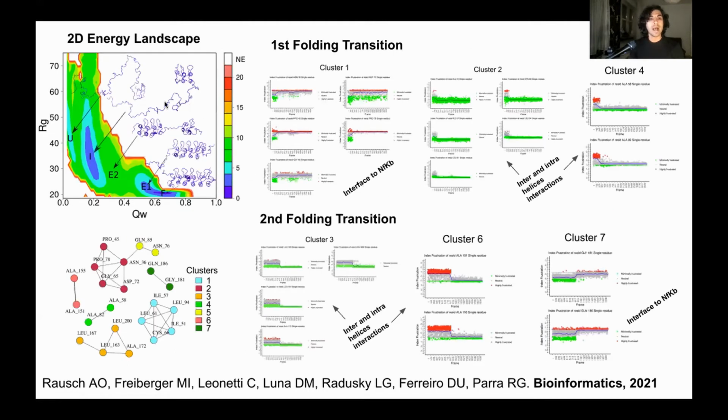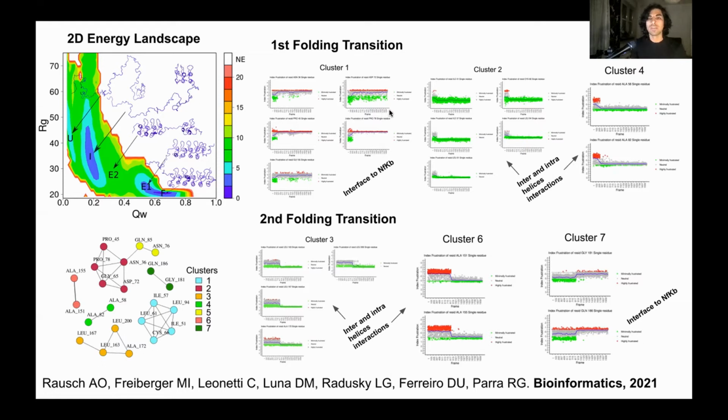For IκBα, we detected some different clusters, and we got some very nice explanations or analysis we can make over them. For example, there's a set of clusters here that have some specific behavior. They all change their frustration at more or less the same moment in time, and this moment corresponds to the moment when the protein overcomes the energy barrier here to start to populate the intermediate state. These interactions are important to establish interactions within and between the helices in this region here, and these interactions here are important for the interface between IκBα and NF-κB, which is not present in the simulation.